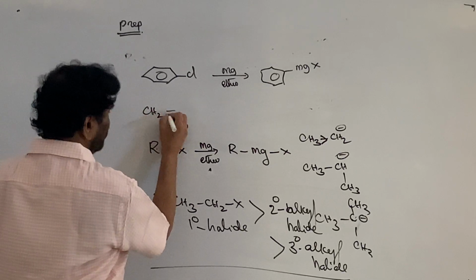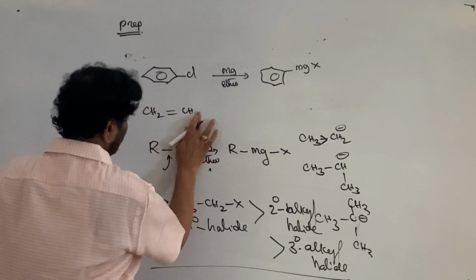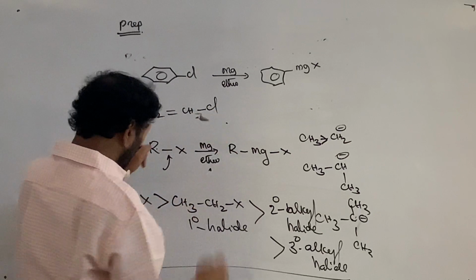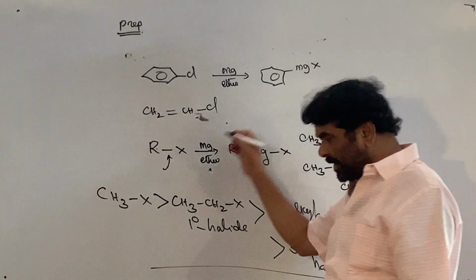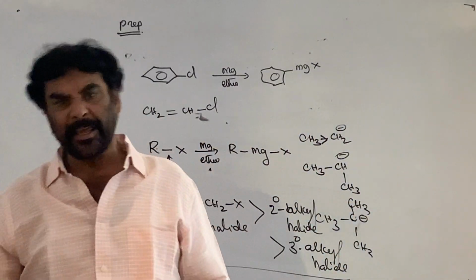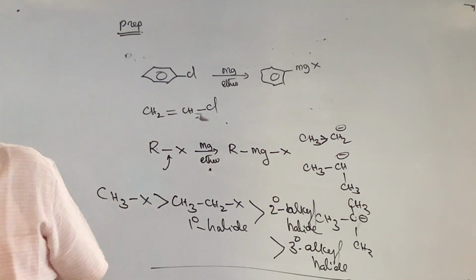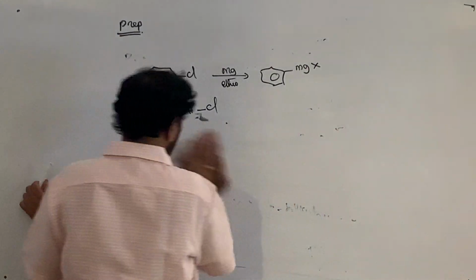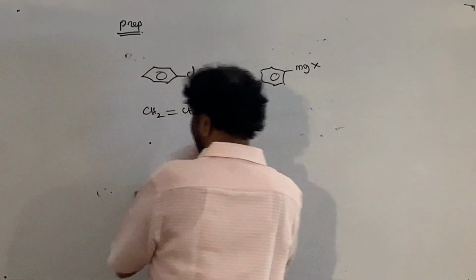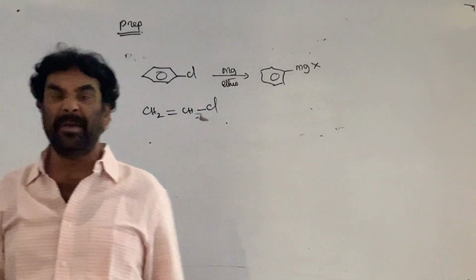Vinyl halides too. So alkyl halides, aryl halides, and vinyl halides all take part in this reaction, readily giving the Grignard reagent on refluxing with magnesium in the presence of ether.